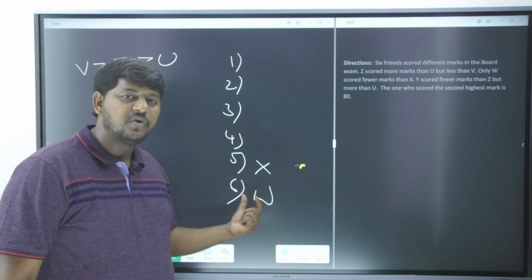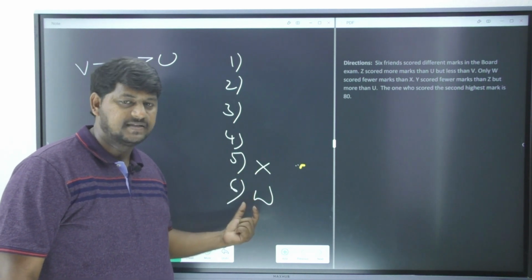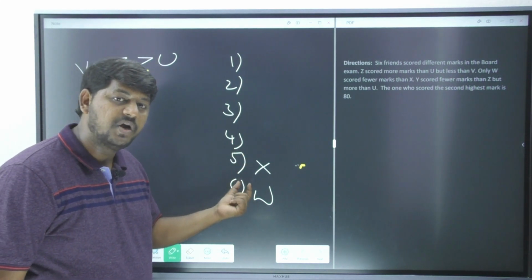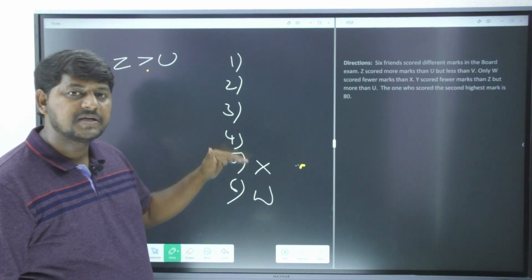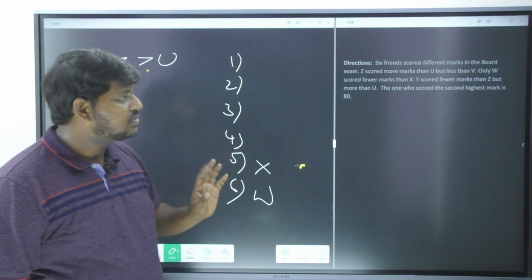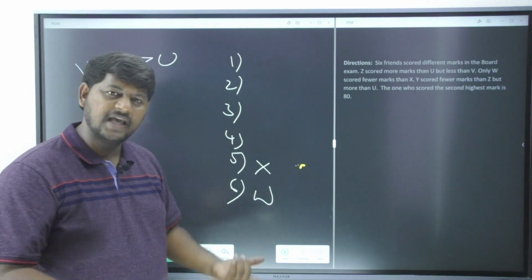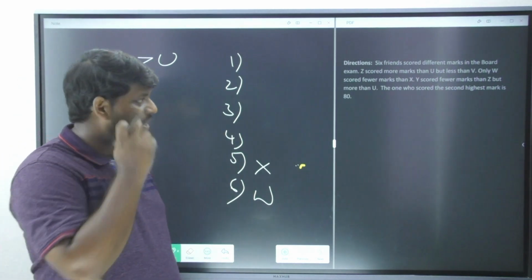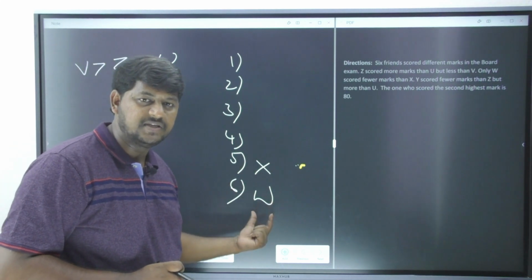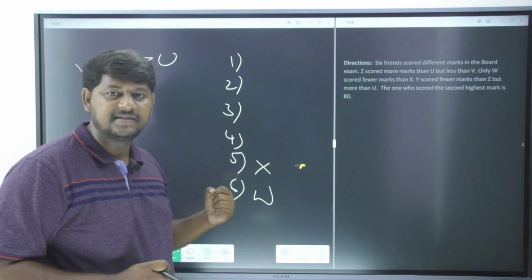Only one person is going to stay below the X. So who is that fellow now? W. So rest of the persons are going to have a very more good marks than X. This is what it is indicating here. So only W scored fewer marks or less marks are both one and the same. So fewer marks than X. So now I have to represent W at 6th position and X at 5th position.